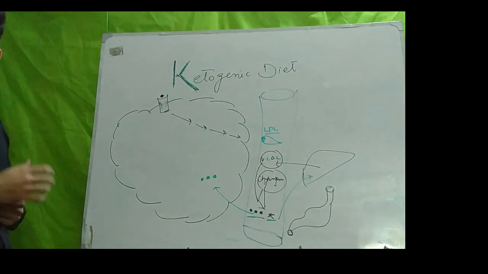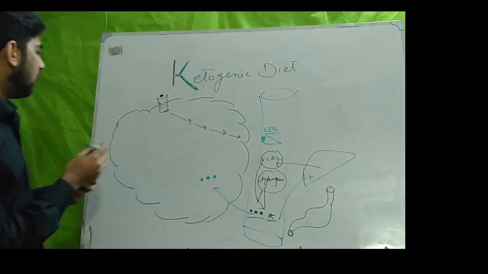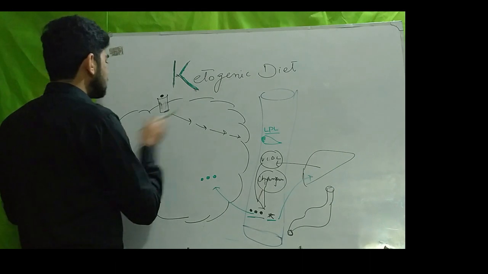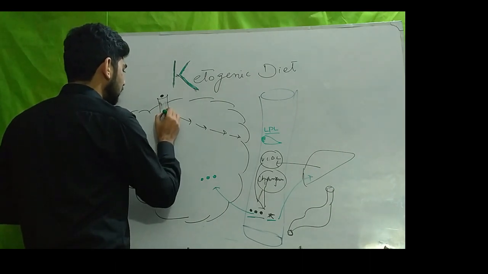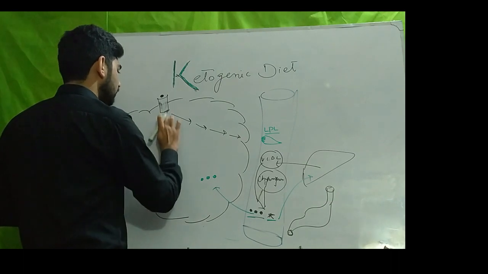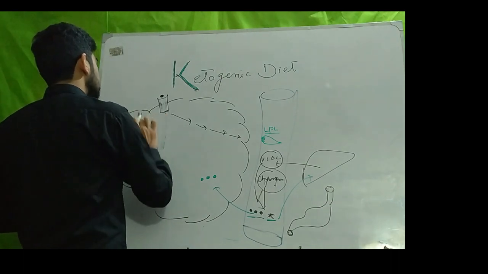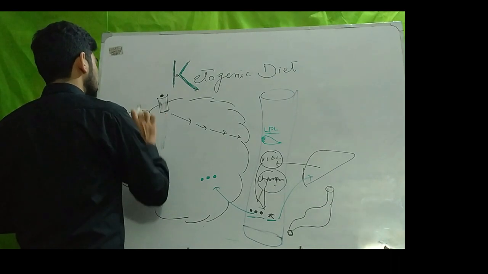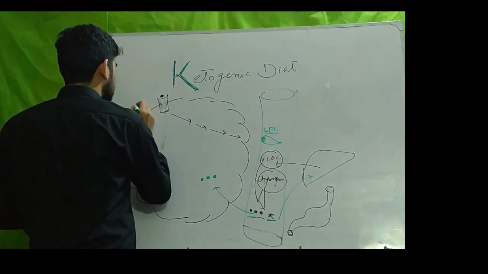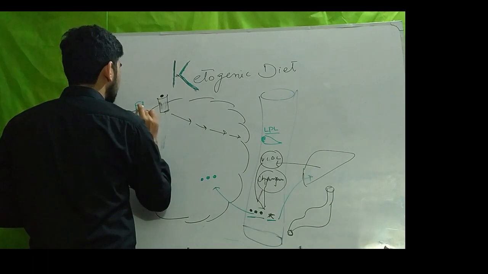No, insulin also has another function. Through a series of signaling pathways, insulin also increases the transport of specific glucose transporters. Those transporters are GLUT4.